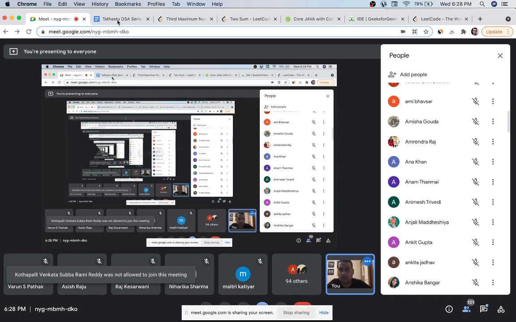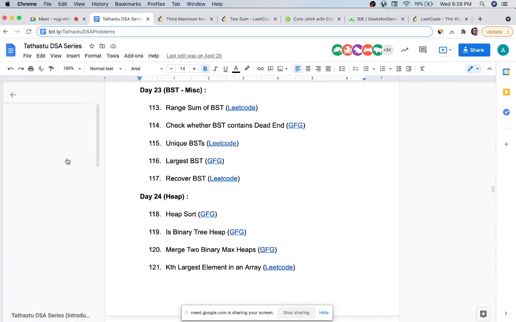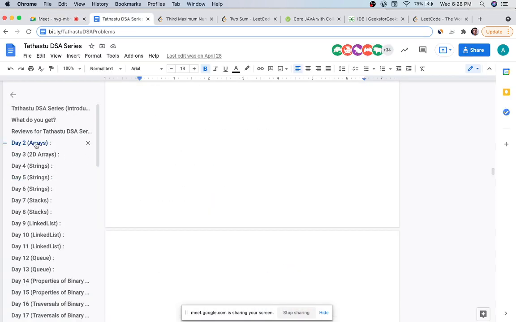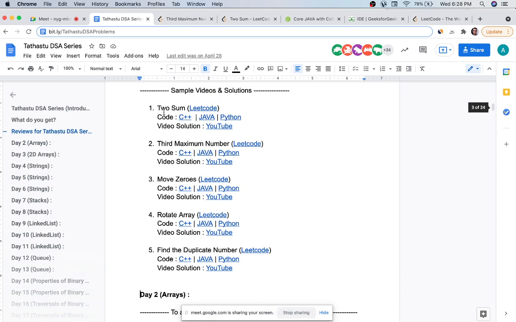So let me also tell you the 5 problems of array we are going to cover today. We'll be first doing Two Sum. It's a very simple and, you can say, famous problem on LeetCode as a beginner problem. Then we'll do Third Maximum Number. These two problems we'll do live. Next you will do Move Zeros, Rotate Array and Find the Duplicate Number. Find the Duplicate Number is a very interesting question. We will do it tomorrow. You will try on your own in homework.